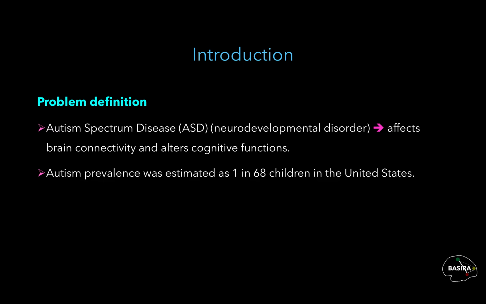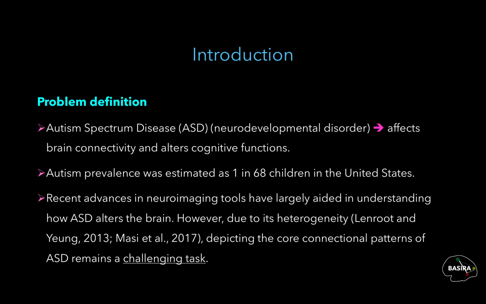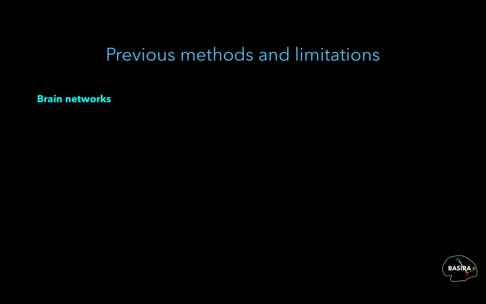Autism spectrum disorder is a neurodevelopmental disorder characterized by varied impairments that affect brain connectivity and alter cognitive functions. 1 out of 68 children are diagnosed with autism in the United States. Recent technological advances in neuroimaging tools have largely aided in understanding how ASD alters the brain on a connectional level. However, due to its heterogeneity, depicting the core connectional patterns of ASD remains a challenging task.